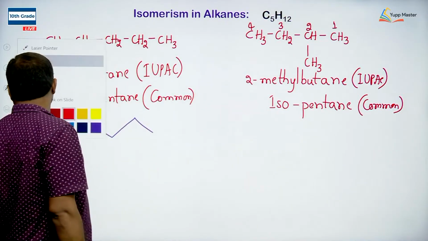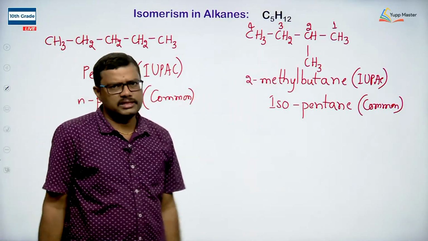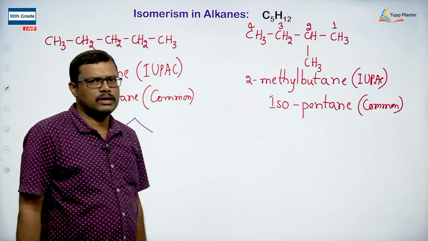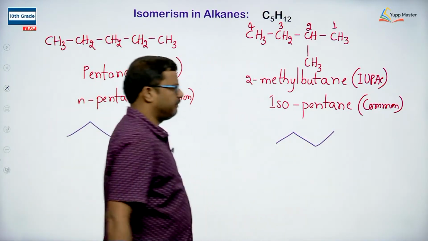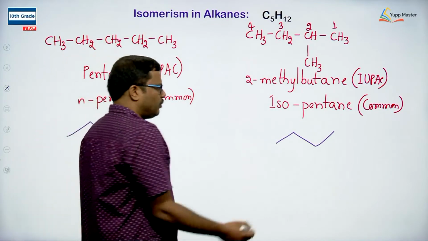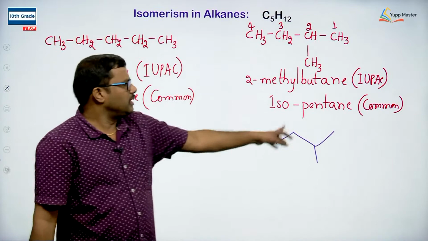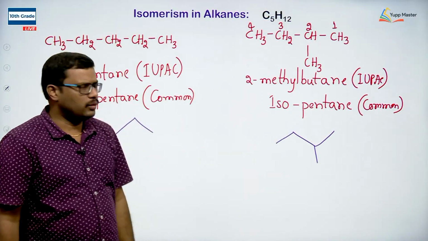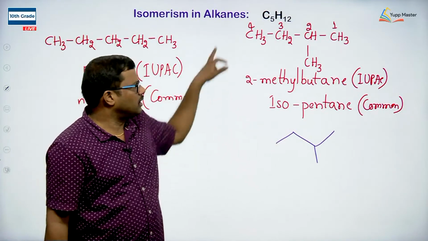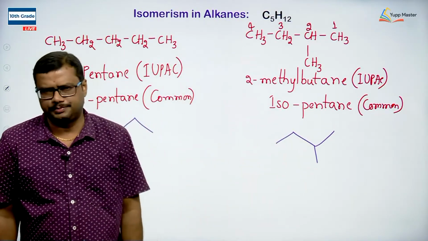So, how to write this molecule in a zigzag fashion? 4 carbons are present in a straight chain, and on the second carbon we have 1 carbon atom. So, first write the 4 carbons in a straight chain, okay. Then connect 1 carbon at the second position. So, this is the representation of isopentane or 2-methyl butane. These two are the same molecules, 4 carbons in a straight chain, 1 carbon as a branch.